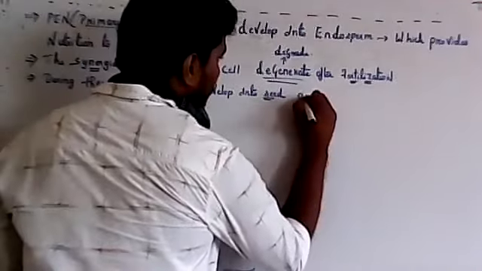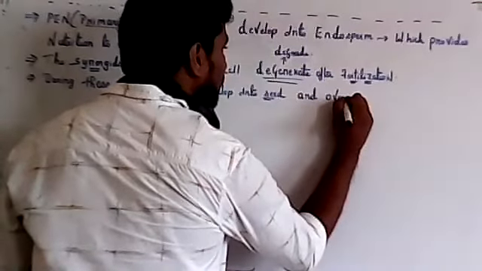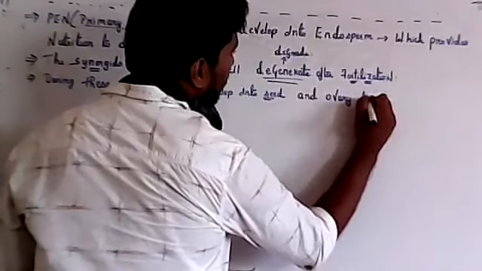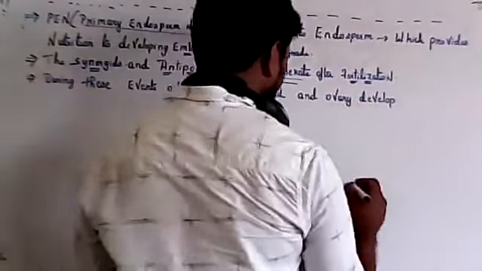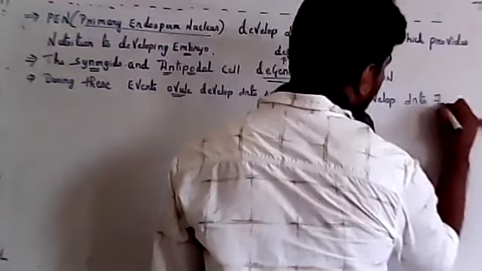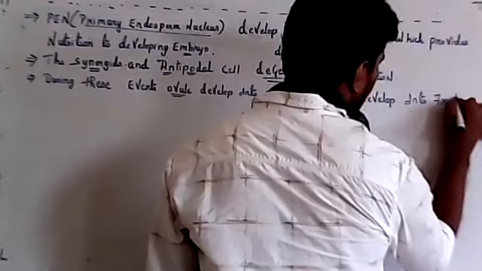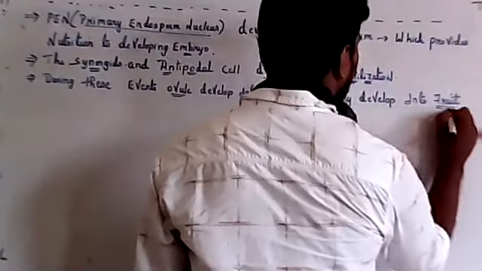And the ovary will develop into a fruit. So the ovary develops into a fruit.